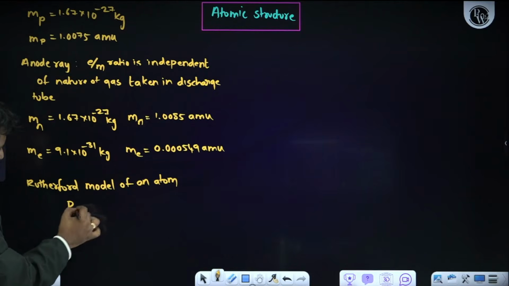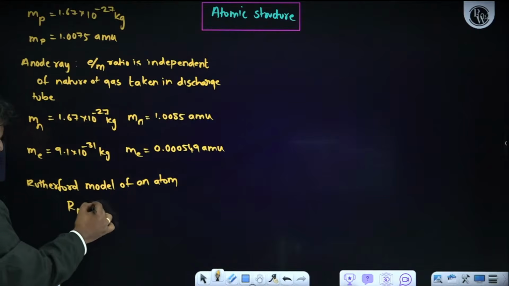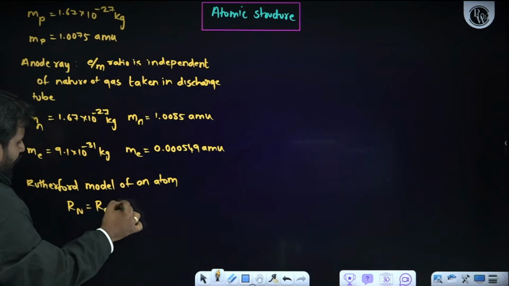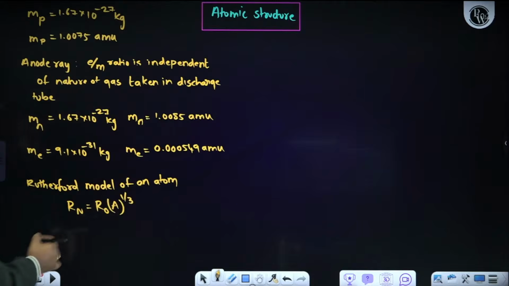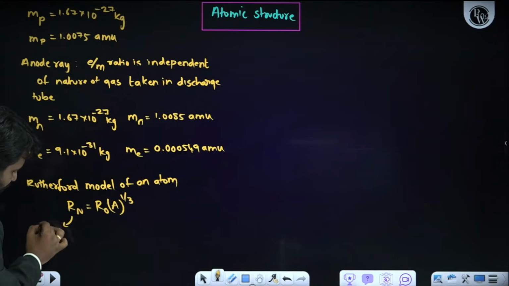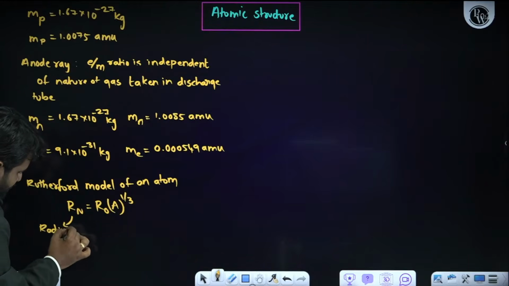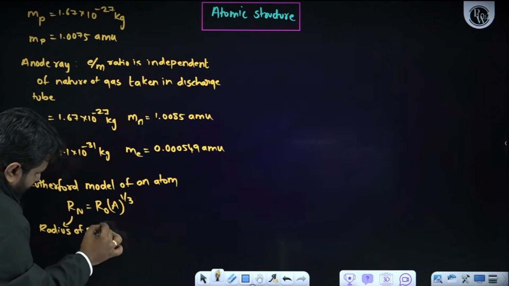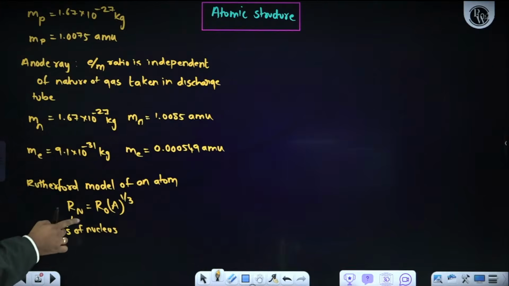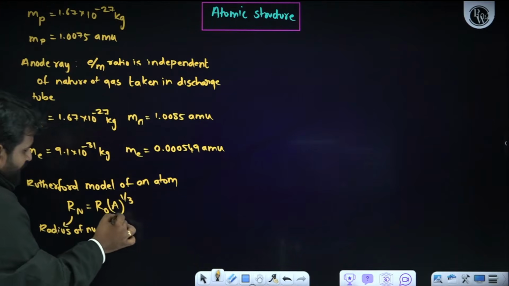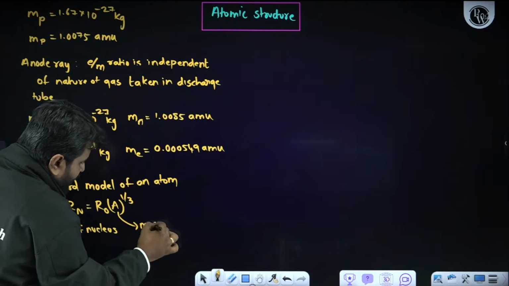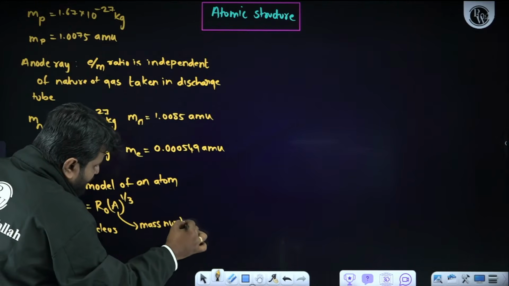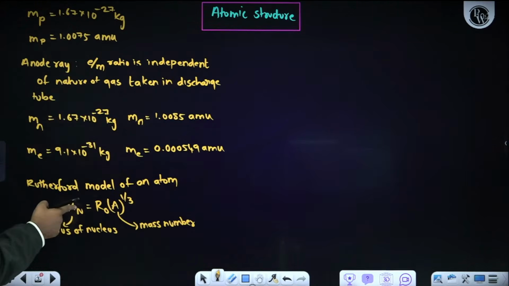Rn, that is radius of nucleus, will be equal to R0 into A power 1 by 3. Rn represents radius of nucleus. In the same way, A represents mass number.